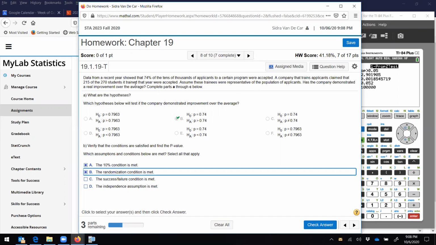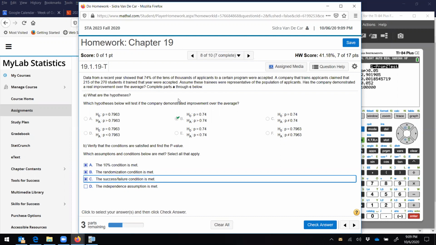Success failure condition. So we got at least 10 successes, and 270 minus 215 is also bigger than 10. So those are both bigger than 10, that's fine. And then there's no reason to assume that they're not independent. So we should be okay there.